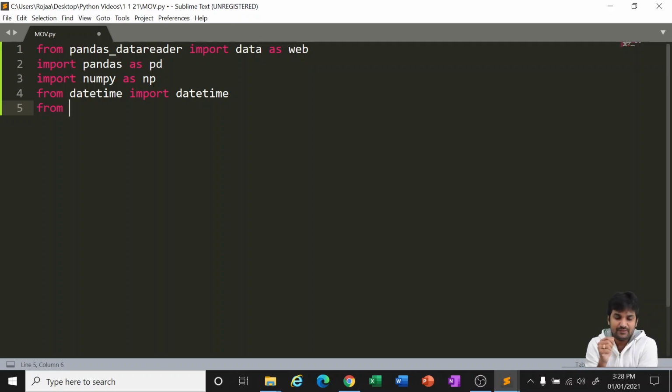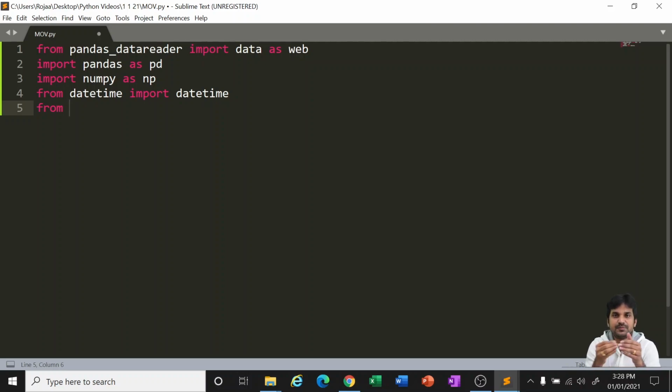Now the first four libraries are very regular and common libraries which anybody generally uses, like pandas and numpy, used for any kind of analysis. But now we are focusing on portfolio optimization.